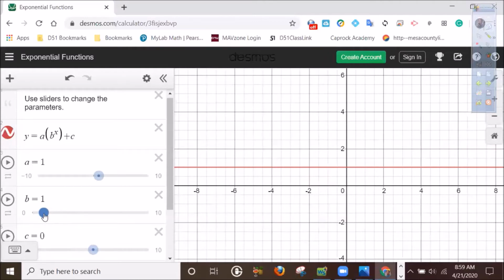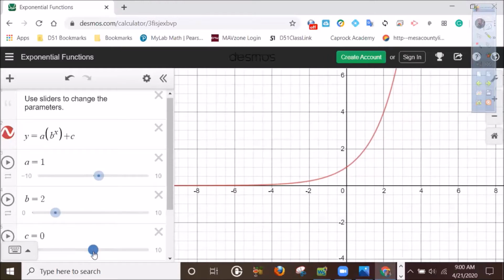Now, as we go below 1 to a base between 0 and 1, instead of exponential growth, now we have exponential decay, as it's called. The value of the function decreases and decreases. But notice we still have this asymptote of the x-axis, because a base to any power is always a positive number. We're never getting any y values that are negative.